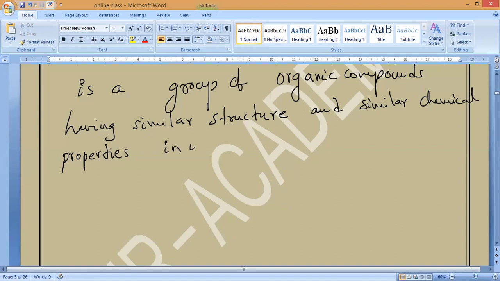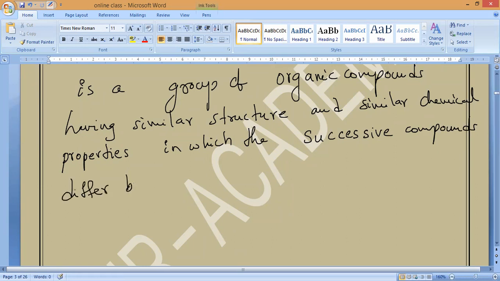In which the successive compounds. What do you mean by successive? Again, I am using a word. Next, side by side. Understanding? Next by next. So successive compounds will differ by how much? CH2, sir.